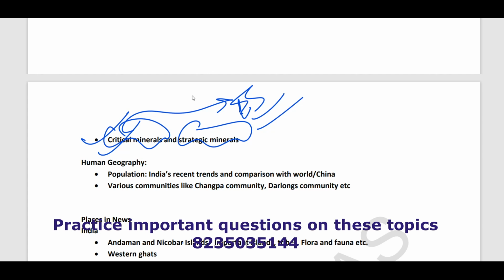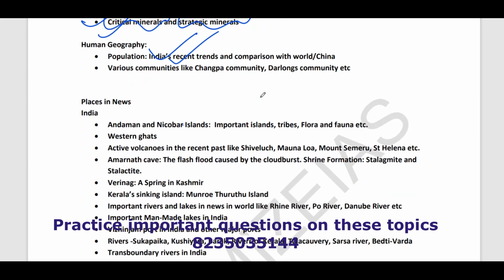Coming to human geography, population analysis is very important. India has overtaken China in that context. Population is very important, particularly demographic dividend and aging. Next, various tribal communities like Changpa, etc. are in news, so that is also important.